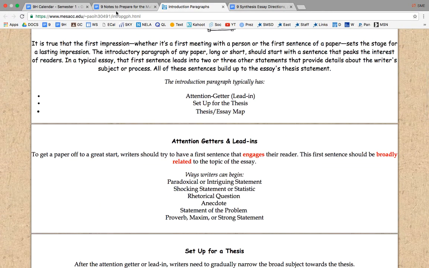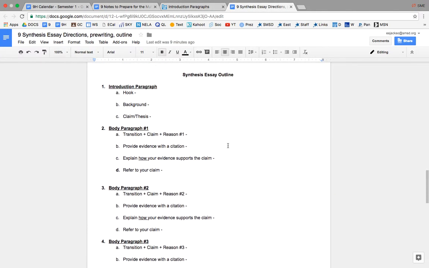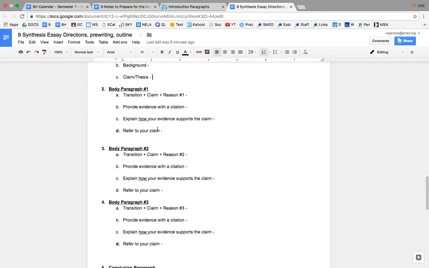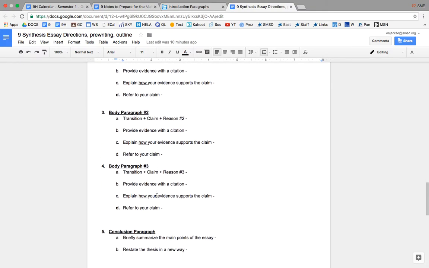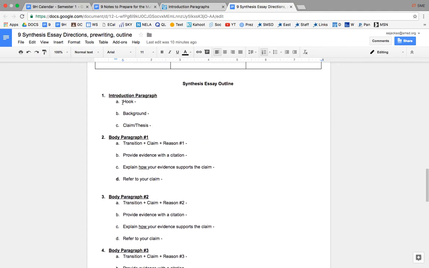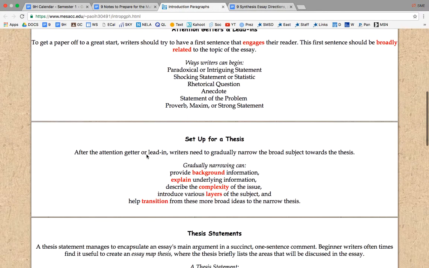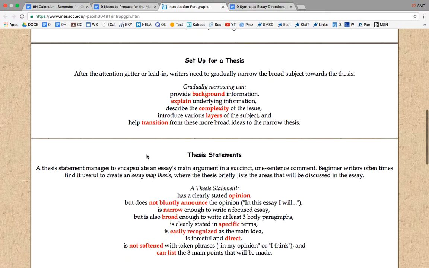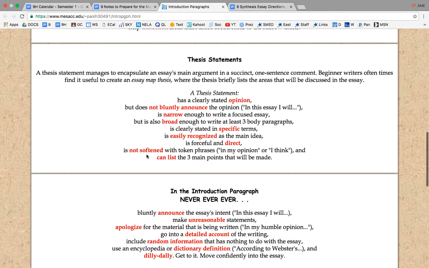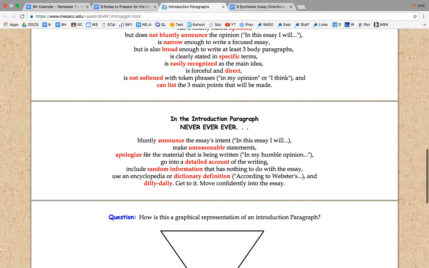I would start with your outline and know what your thesis is going to be, and then go through and complete your information for your body paragraphs. Once you've done that, you can go back and decide how you want to introduce your essay. Here are some ideas on how you can do that, how you can state your thesis statement, and what you shouldn't say.